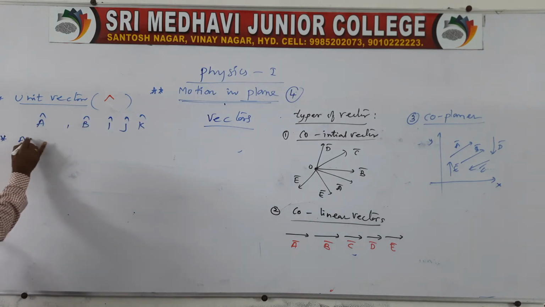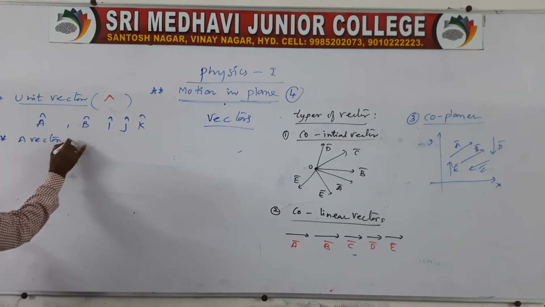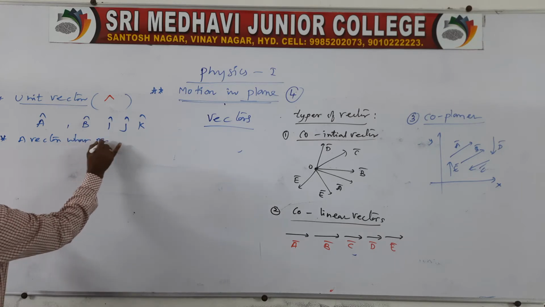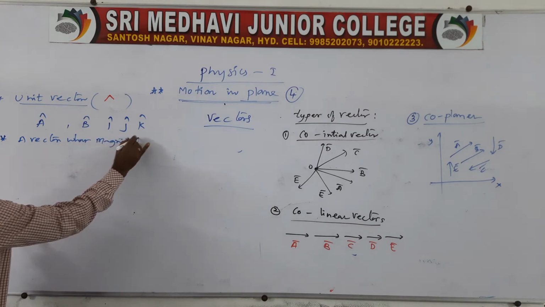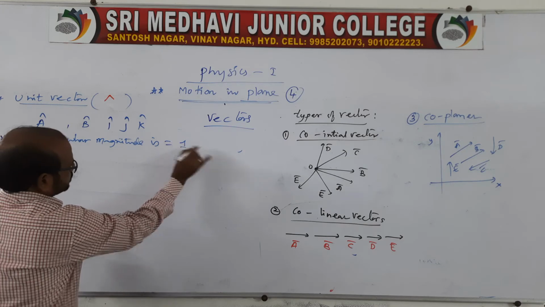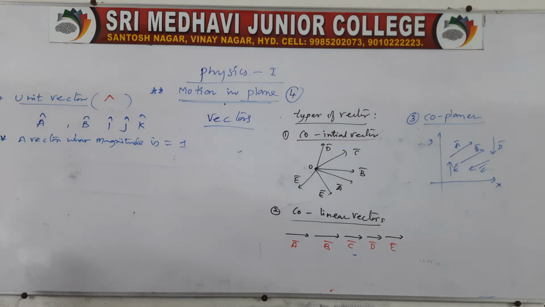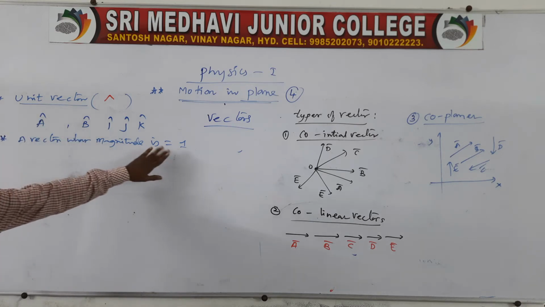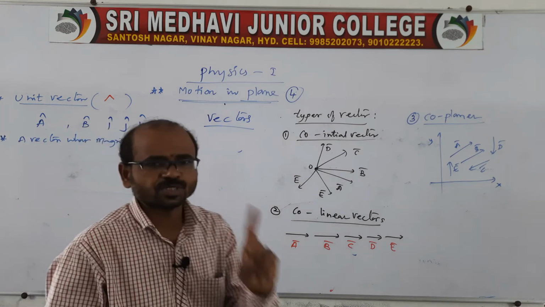A vector whose magnitude is equal to 1. However, it is a vector only, because magnitude is there as well as direction, and it obeys the law of vector addition also. So the vector whose magnitude is equal to 1 is what we call the unit vector.